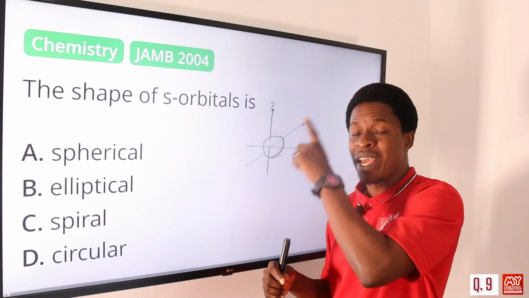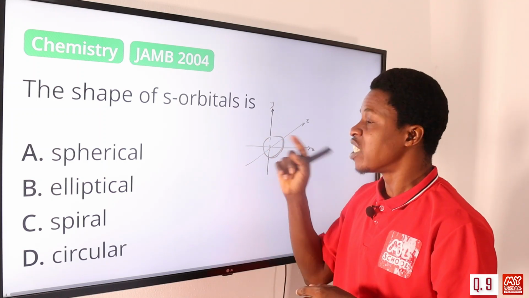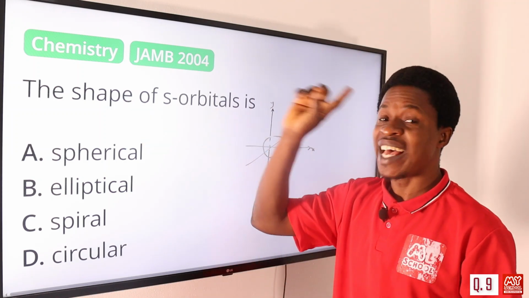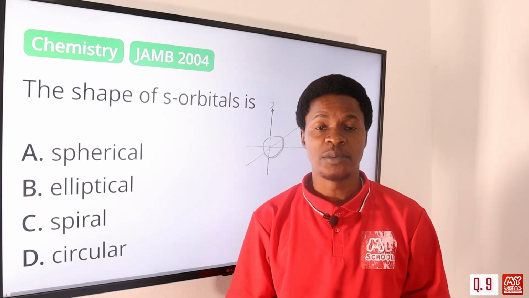So the wave function is dependent on the distance, thereby leading to the formation of a spherical shape. So the shape of s orbitals is usually spherical. The correct answer is option A.